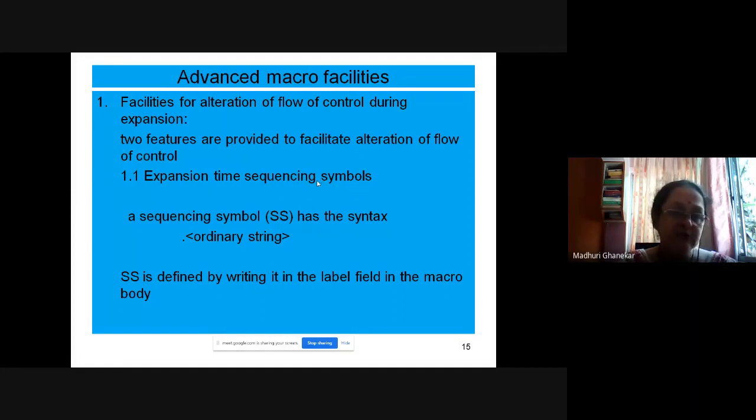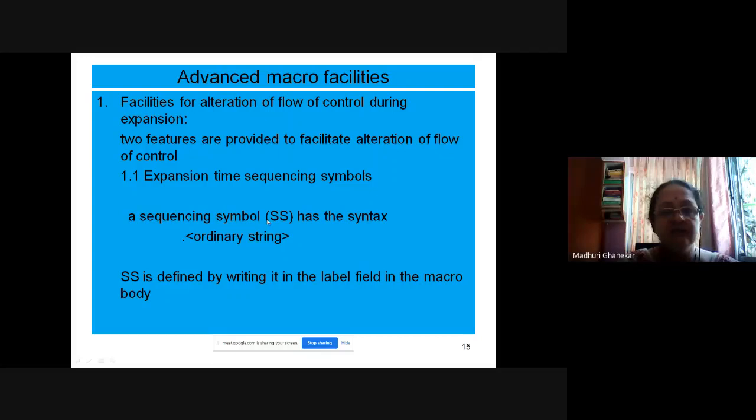I hope you understand what a label is inside an assembly program, where you are allowed to declare labels. Labels are used whenever you want to change the flow, for example in a BC statement. Similarly, the labels inside the macro are termed sequencing symbols. If you are writing labels inside the macro, you cannot call them labels, you call them sequencing symbols.